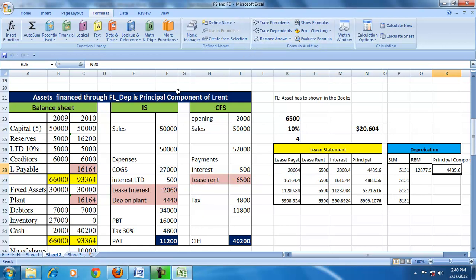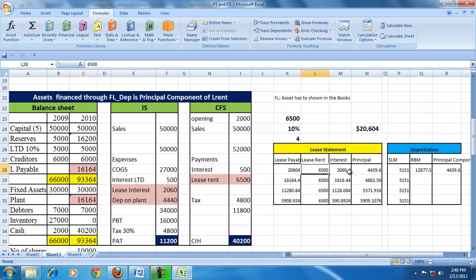Suppose we start with the assumption that we treat the principal component as depreciation, then interest will be shown as 2,060 and depreciation will be 4,439, and to the extent of depreciation the value of the plant will reduce, and to the extent of the principal the value of the lease payable will reduce.